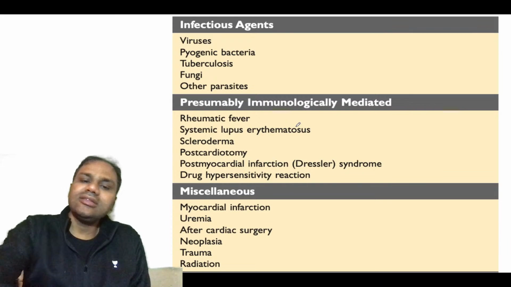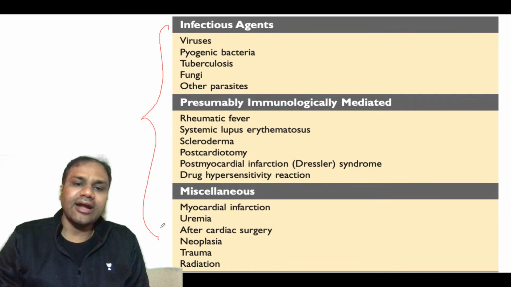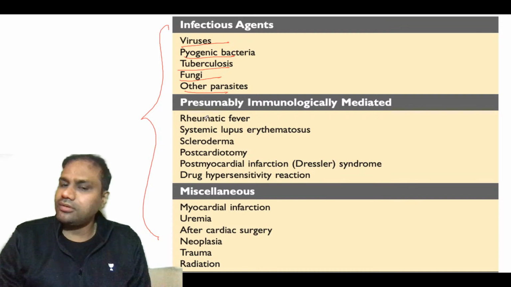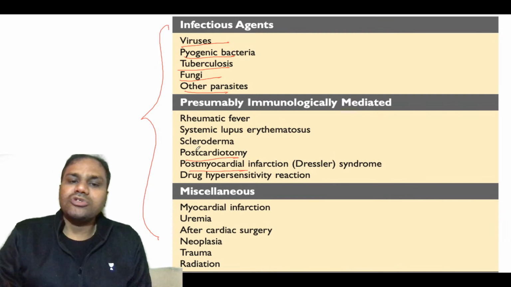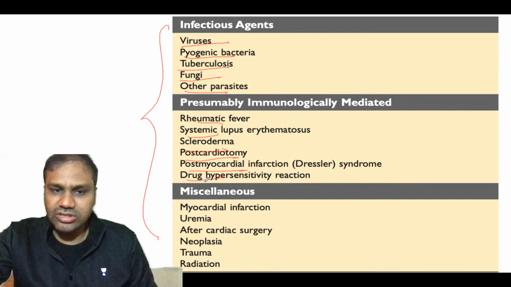This again is telling you about the causes of acute and chronic pericarditis. There are a lot of causes. We have already talked about each and every cause previously. Post-cardiac injury, scleroderma, cystic, so there is no sarcoidosis, so the answer to that question will be sarcoidosis.